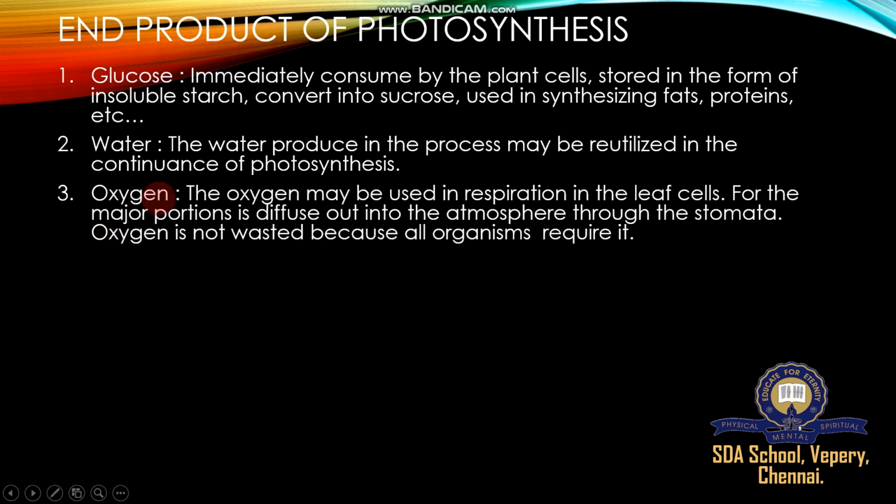Then oxygen, a very important gas, because it is one of the respiratory gases in all living creatures, from one-celled organisms to huge multicellular organisms. This gas is produced during photosynthesis. The oxygen may be used in respiration in the leaf cell.